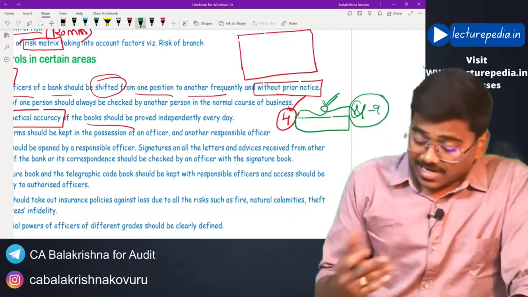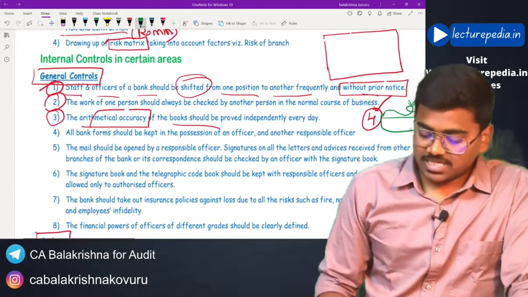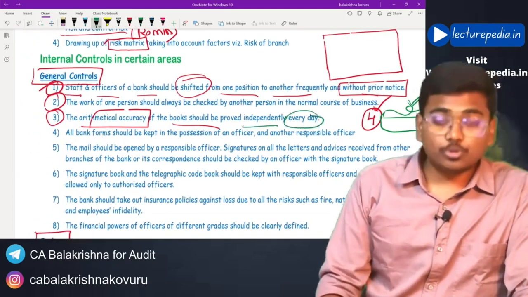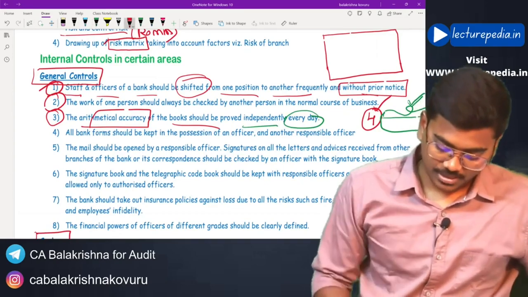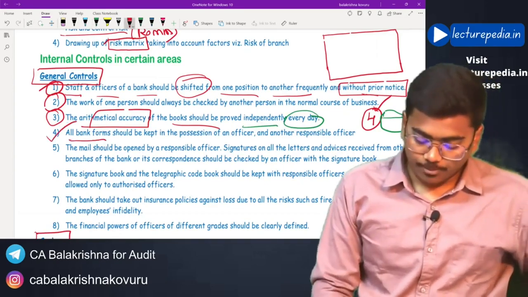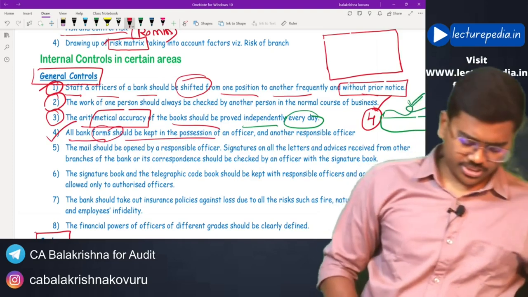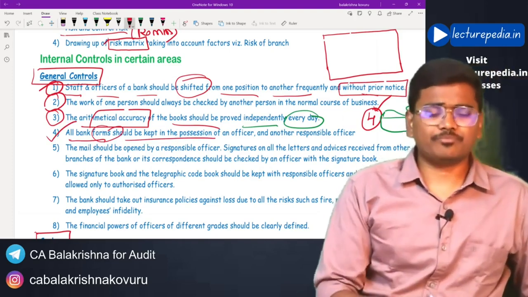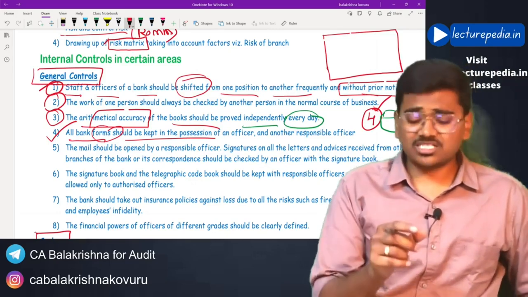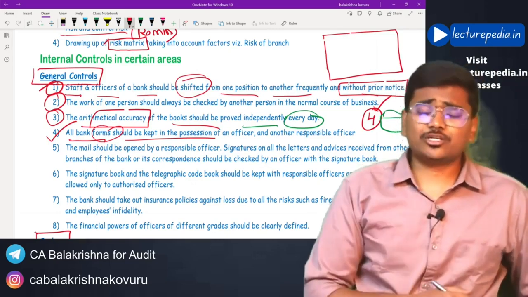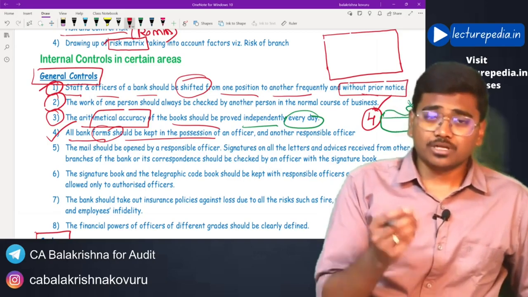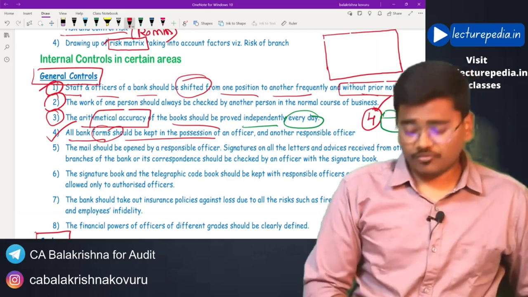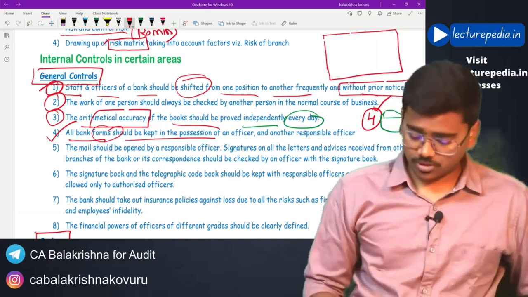So the arithmetical accuracy of the books has to be independently proved every day. Next, all bank forms should be kept in the possession of one officer. Okay, the deposit forms, withdrawal forms, check related forms, all this stationery related to the bank should be kept in the authority of a proper officer. That is also one of the internal controls.